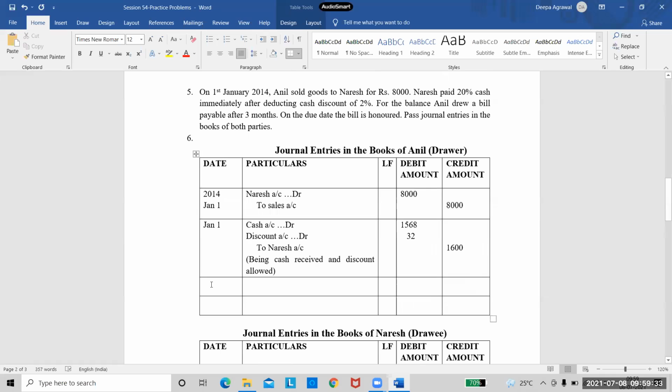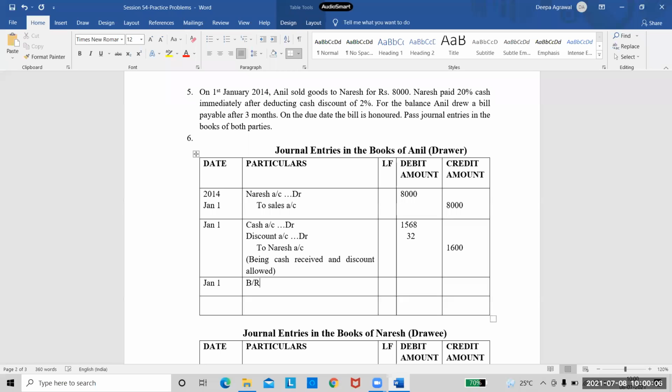The next one says Anil drew a bill payable for the balance. So see, our amount was 8,000. From 8,000, we paid 1,600. Whatever is the leftover balance, which is 6,400, for that balance, Anil has drawn a bill on Naresh. So we know the journal entry for drawing the bill, right? Everyone knows that journal entry? So tell me the journal entry, the date will remain the same.